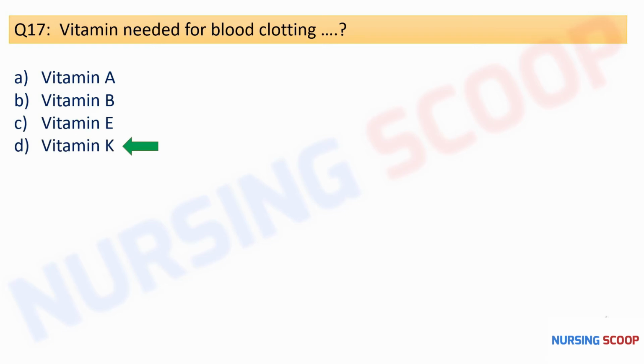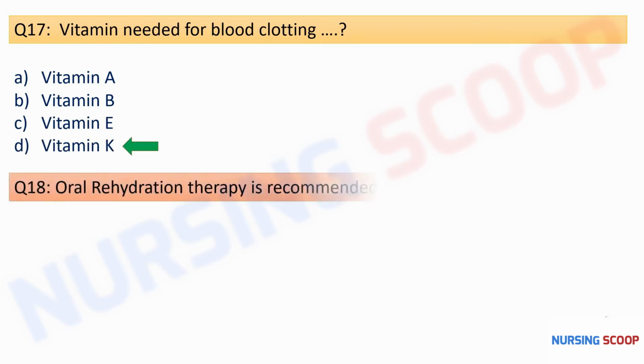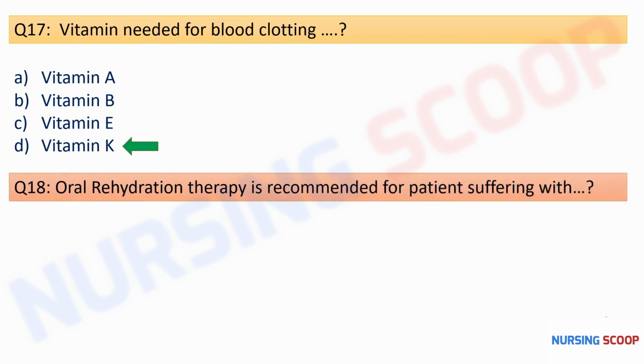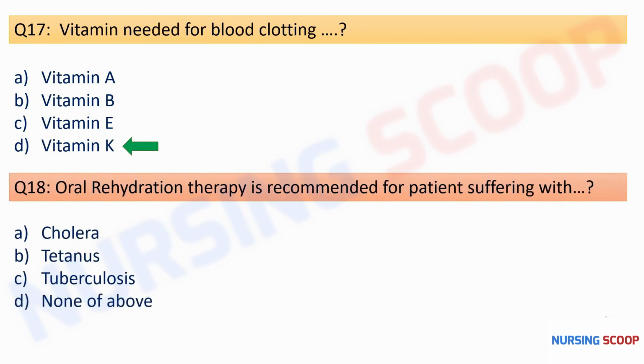So with this, moving to our next question, oral rehydration therapy is recommended for the patient suffering with, options are the cholera, tetanus, tuberculosis, and D is none of the above. So here the right option is option A, cholera. So cholera can lead to the severe dehydration, and to treat the dehydration we need the rehydration therapy. So ORS solutions are recommended for the patient with cholera.